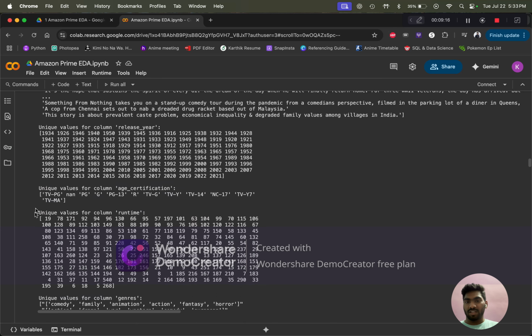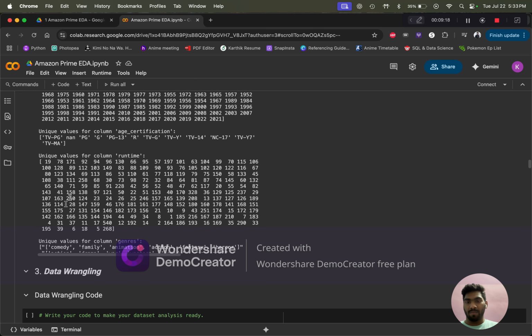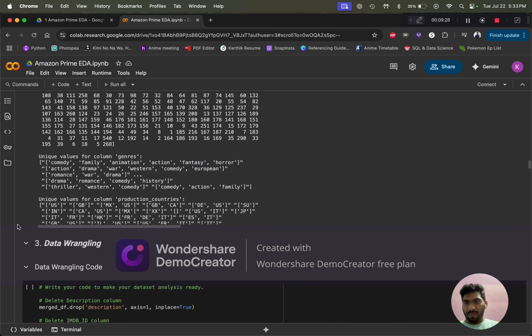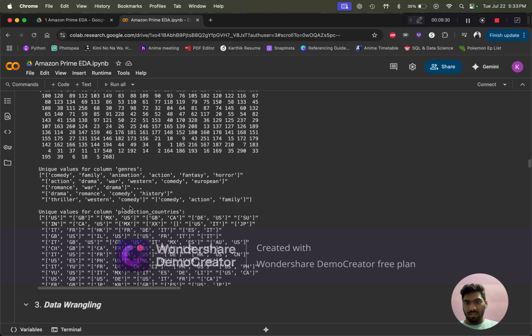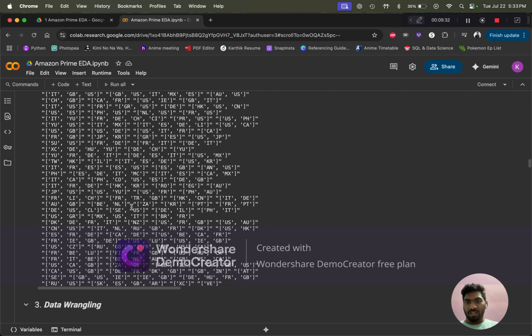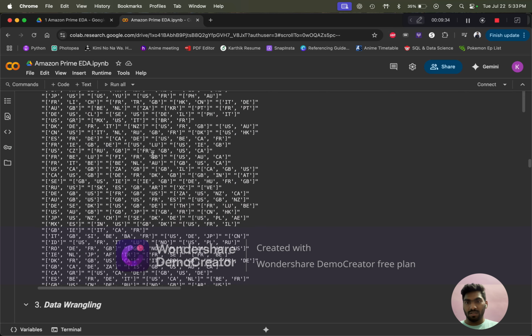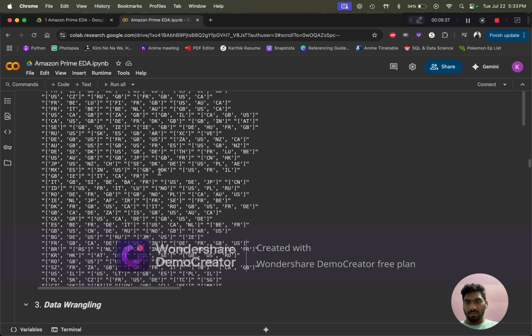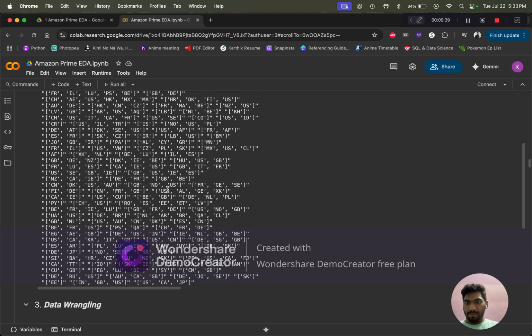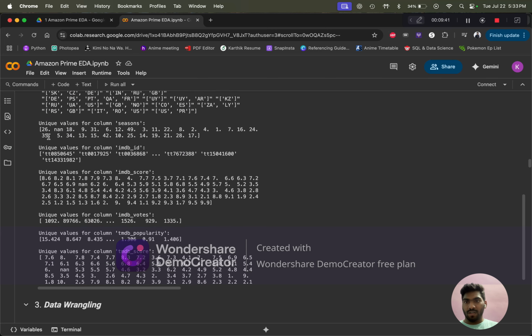The age certification types, and the runtimes, different runtimes. Mostly we can see that there are 100s, more than 100s. The genres, as you can see, and the production countries as well. There are so many mixed production countries. The number of seasons, NaN seasons. Okay, 26 seasons, 6 seasons, 2 seasons, 1 season.